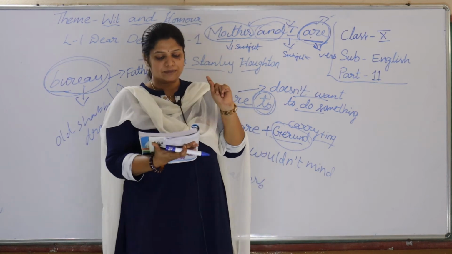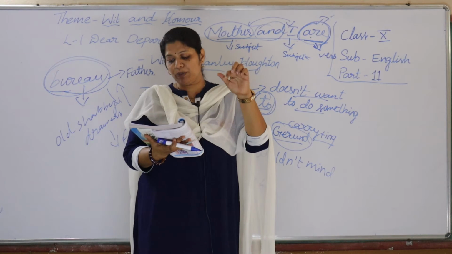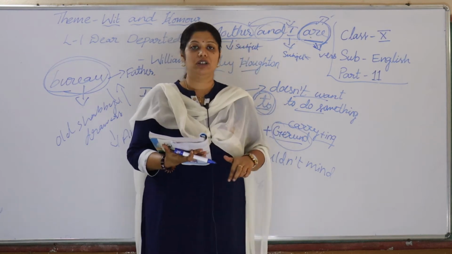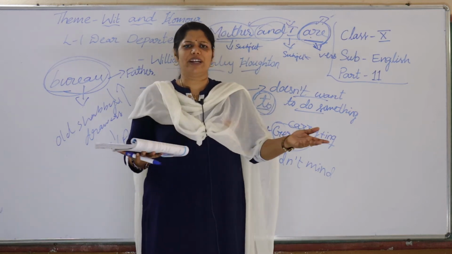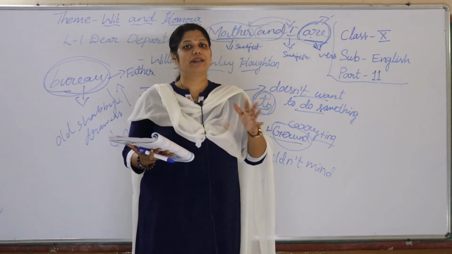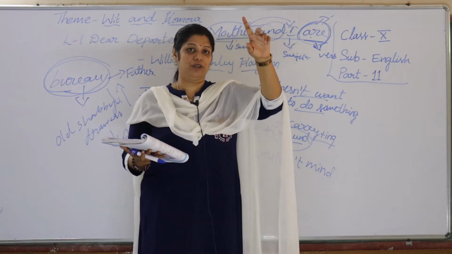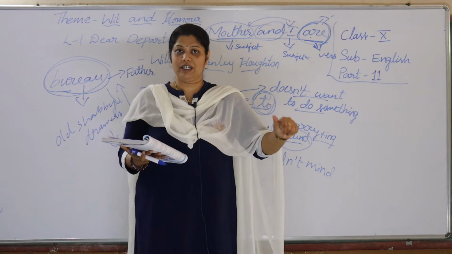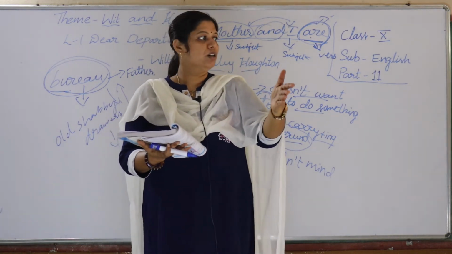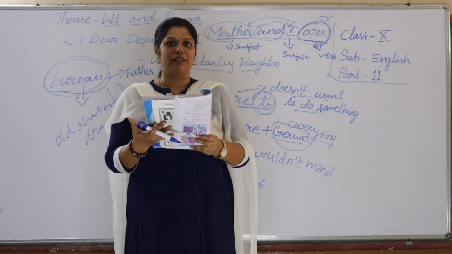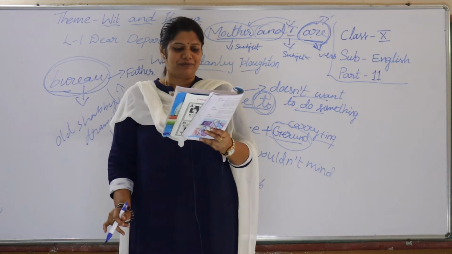So Henry said, mother and I are going to bring grandfather's bureau down here. When Victoria asked her father, why did you remove your coat, father? He said that myself and your mother, we both are going to bring grandfather's bureau from his room down here. Okay. Who said this? Henry said to whom? To his mother. Sorry, Henry said to his daughter. I am really sorry, children.